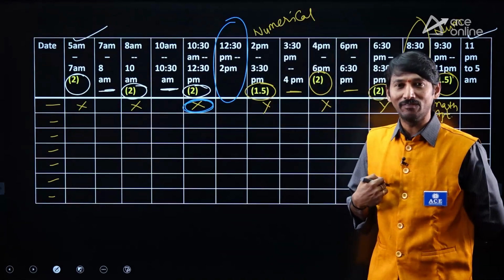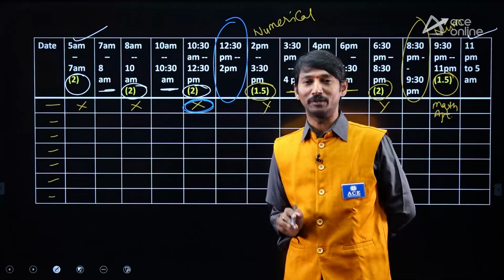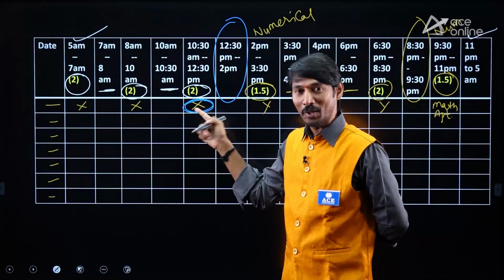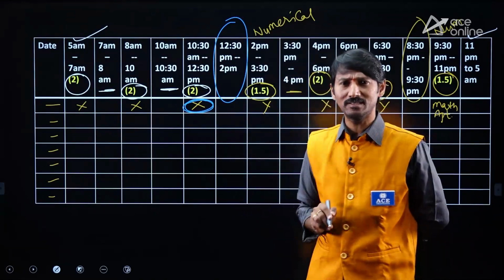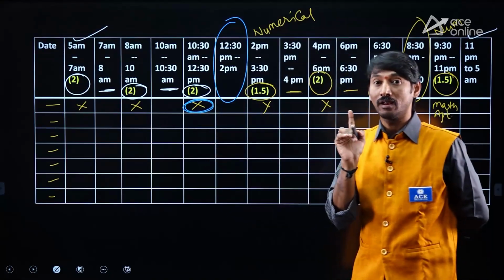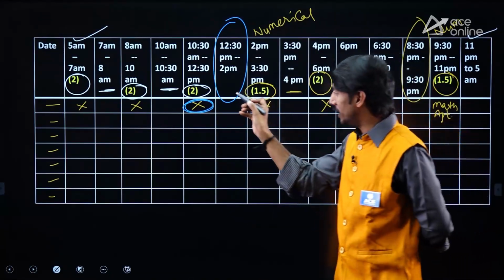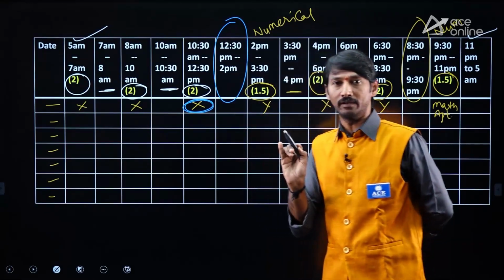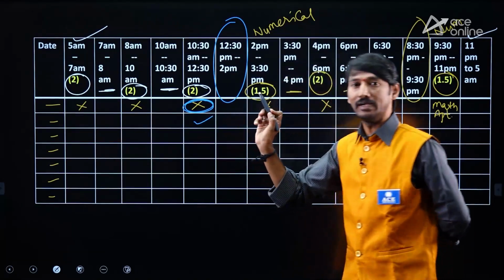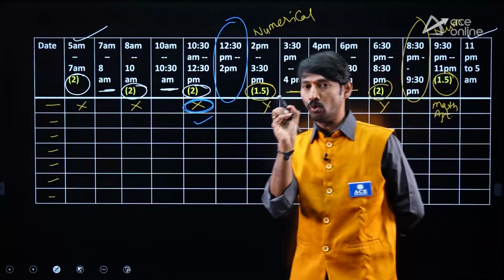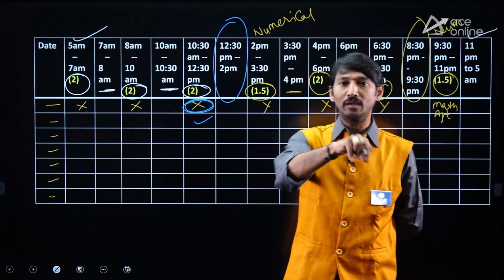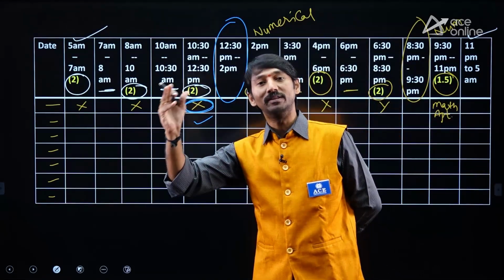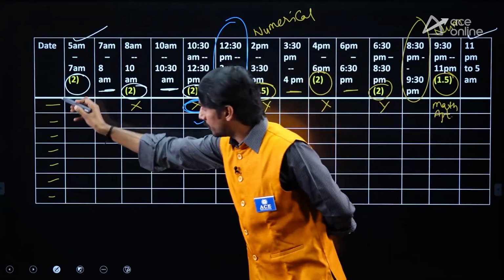In our measurement language, this is called an error happened. We are supposed to prepare here, but we are not prepared due to some reasons. Therefore, it is an error. Error must always be corrected. That's why, immediately the next day, this should not happen. So you note on which slot you missed it, so that you can cope up the next day. Like that, prepare for 1 week.